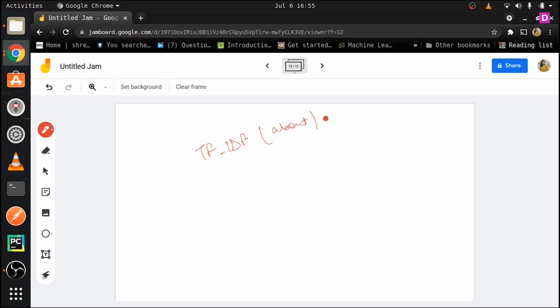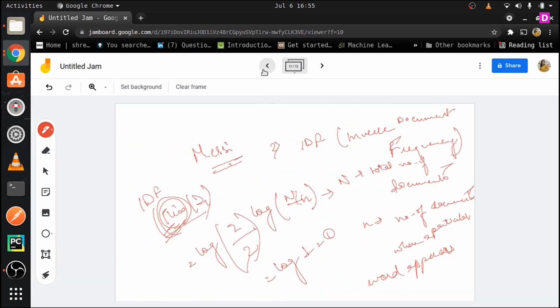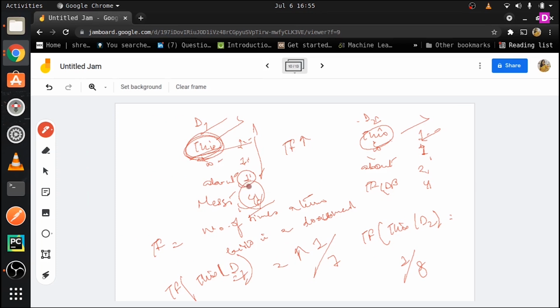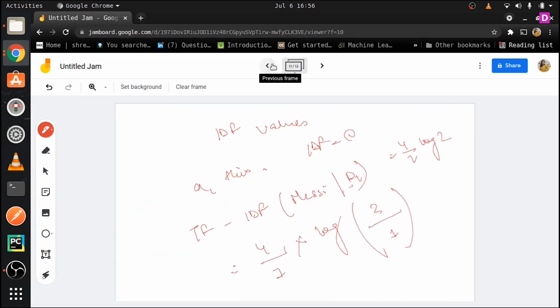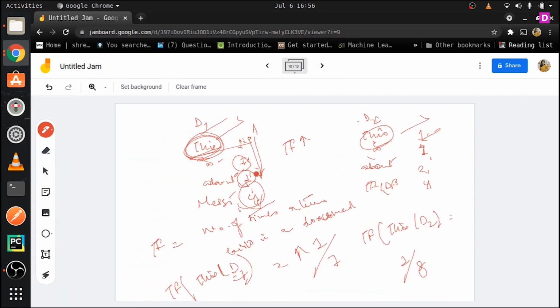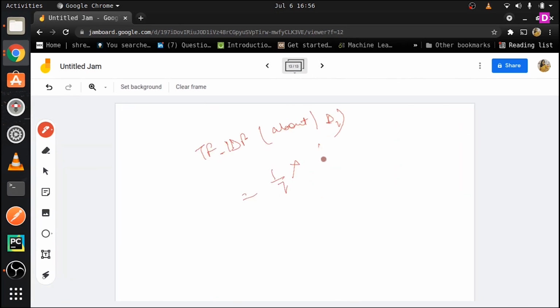So if you talk about this about in, let's say, D1, so in that case what will happen? The term frequency is going to be high. So the term frequency of D1 here is 1, and that is divided by the total number of words. So that is 4, 5, 6 and 7. So this is 1 by 7, the term frequency. What is the IDF here? So the IDF will basically be the number of documents, that is 2, divided by the number of documents it appears in. So that is again 2. So this will be log of 2 by 2, and this will come down to 0.